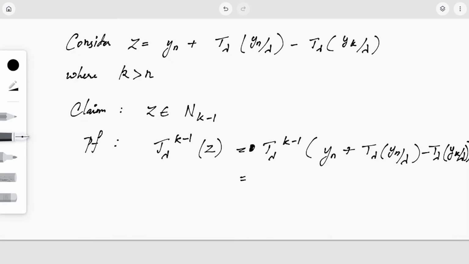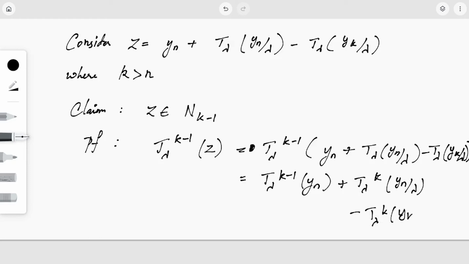So let me take this inside. So this is T lambda raised to k minus 1 acting on yn plus this will together become T lambda raised to k acting on yn by lambda, and this will become again T lambda raised to k acting on yk by lambda, right? So keep this in mind.